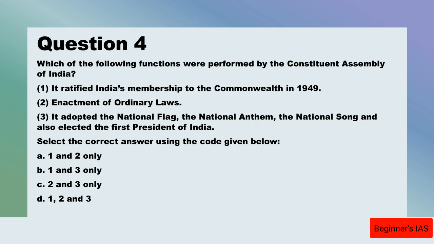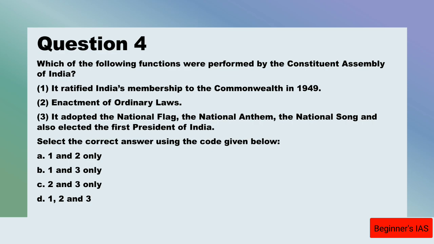Let us analyze the statement one by one. If you take the statement number 1, it is right. Yes, the Constituent Assembly of India was elected to write the Constitution of India. So after Indian independence from the British government in 1947, its members served as the national first parliament. So which means it enacted ordinary laws. So the statement number 2 is right. And also it ratified India's membership to the Commonwealth in May 1949. Therefore this statement number 1 is right.